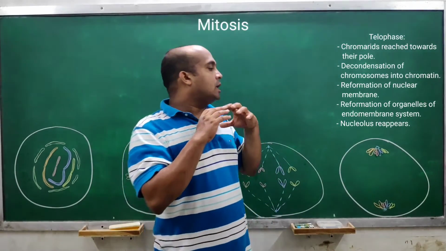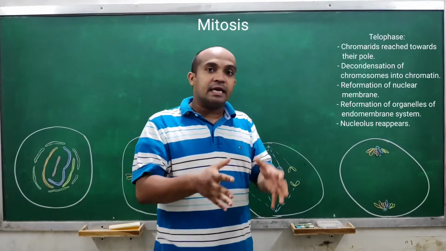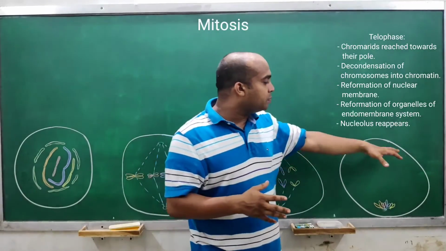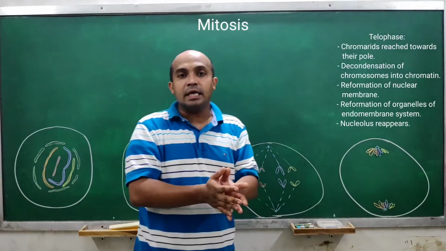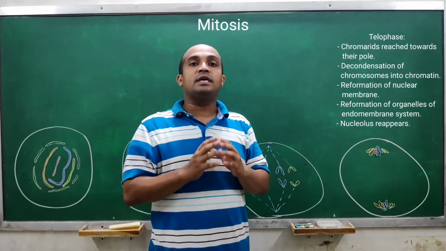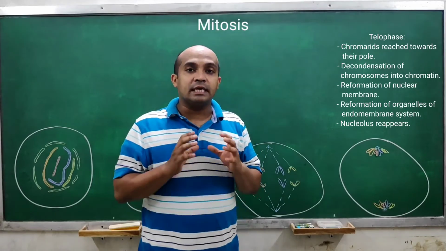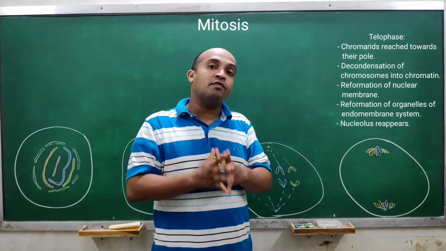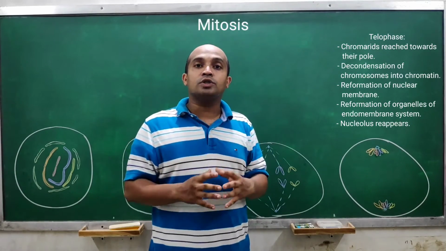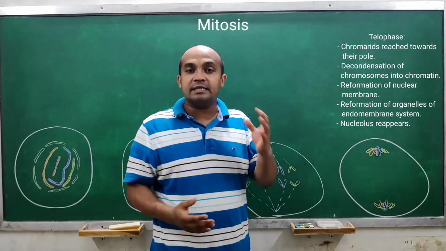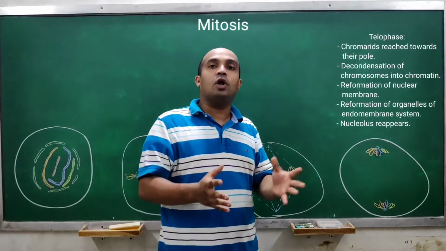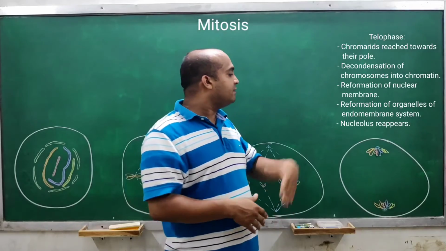So in a cell now there will be two nuclei, and all the organelles of the endomembrane system, that is the endoplasmic reticulum, Golgi complex and others, begin to develop here.